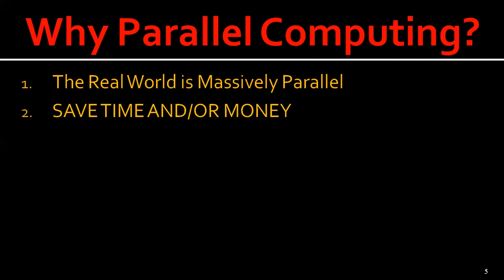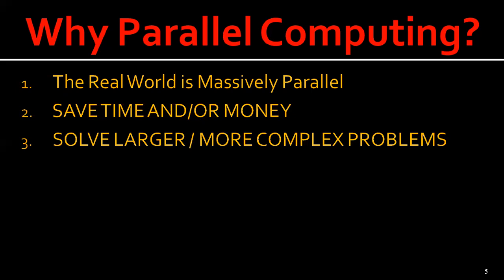And the third reason is they solve larger and more complex problems. Many problems are so large and complex that it is impractical or impossible to solve them on a single computer, especially given limited computer memory. In such cases, we can go for parallel computing.